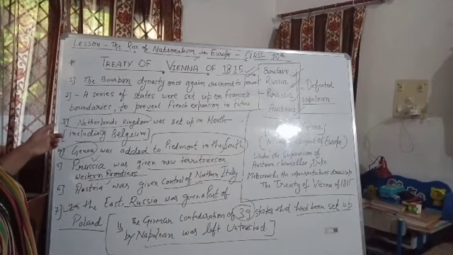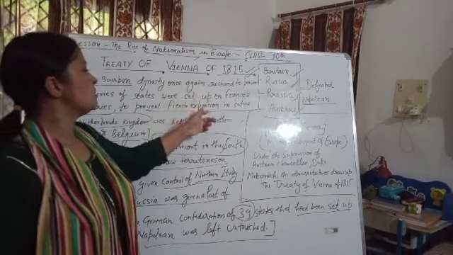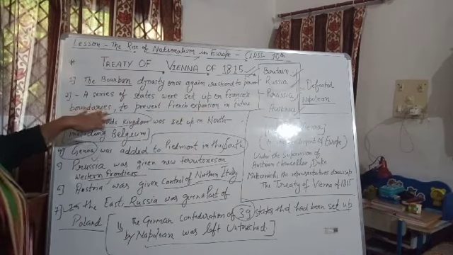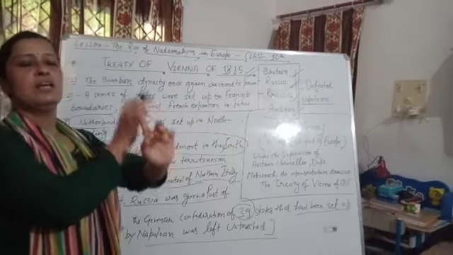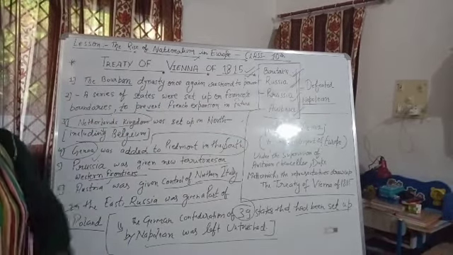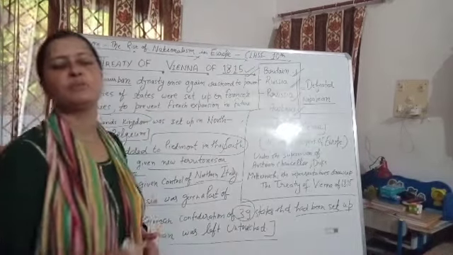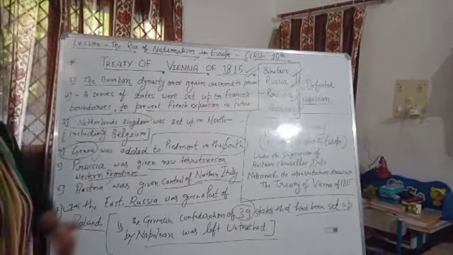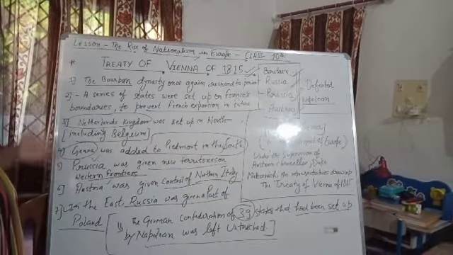That's why the second point is especially important. A series of states were set up on the French boundaries to prevent French expansion in the future. First of all, they decided that there should be boundaries which would stop the expansion of the French people in future, because again they could be the cause of any revolution. Okay, so that is all for this chapter.